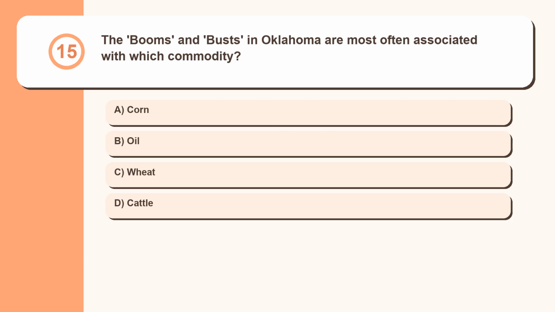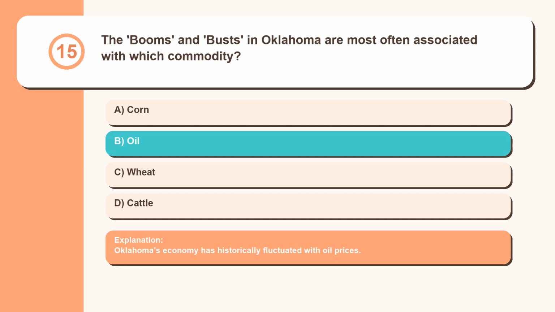Question 15. The booms and busts in Oklahoma are most often associated with which commodity? Corn, oil, wheat, cattle. Oklahoma's economy has historically fluctuated with oil prices.